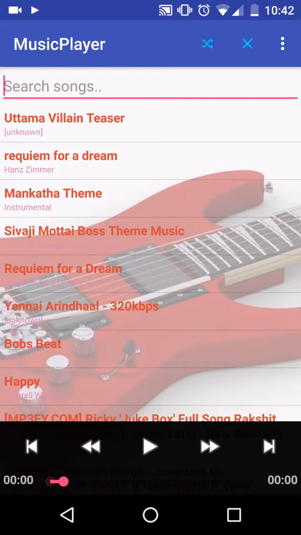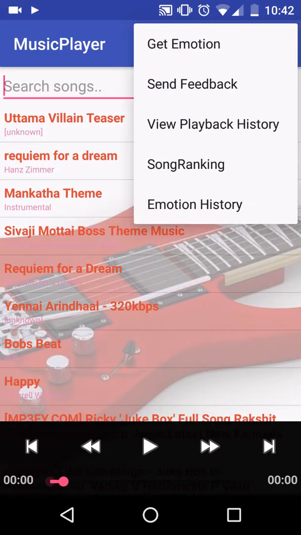As you can see, the playlist is already loaded. And the 13th task was to track the song history. So the user can view the playback song history. And the 14th task was to change the theme of the app. As you can see, when the emotion was happy, the guitar was showing, and when the emotion was sad, the Eiffel Tower was being shown.